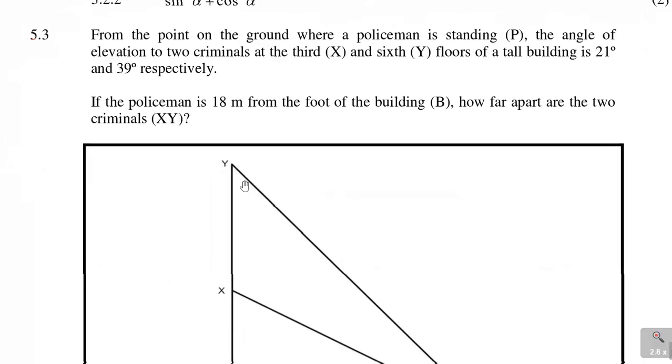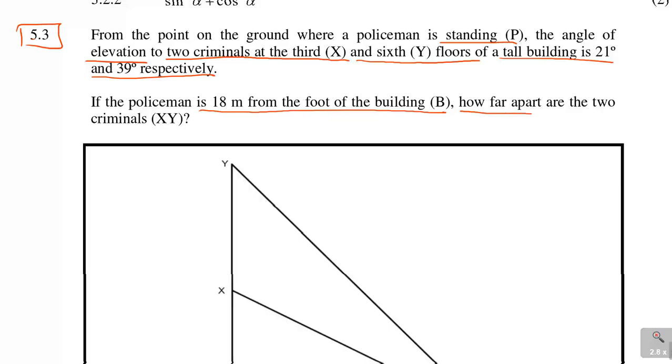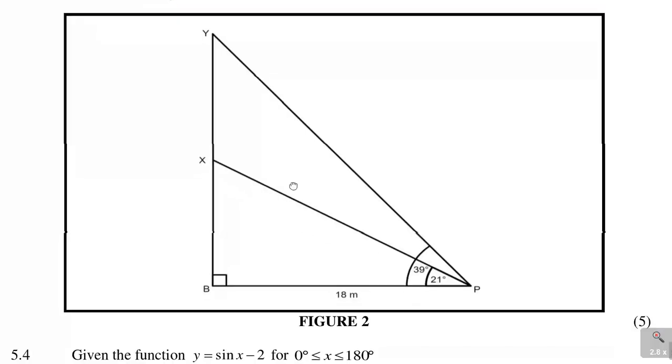Now this is 5.3, we're now looking at 5.3, which says: from the point on the ground where a policeman is standing, P, the angle of elevation to two criminals at the third X and sixth Y floors of a tall building is 21 degrees and 39 degrees respectively. If the policeman is 18 meters from the foot of the building B, how far apart are the two criminals X and Y? Now let us look at this diagram.